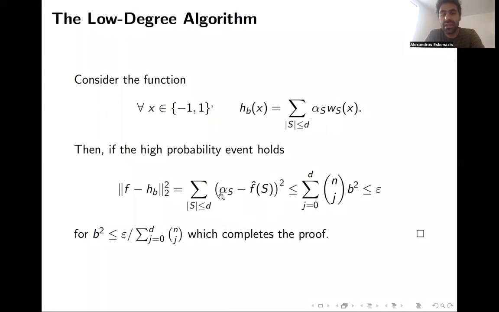Each of those numbers is bounded above by b squared, just because we are in the high probability band. And there are sum over j from 0 to d of n choose j of them. This is smaller than epsilon if we choose b squared to be smaller than epsilon over this sum. Morally, b squared is epsilon over n to the d.